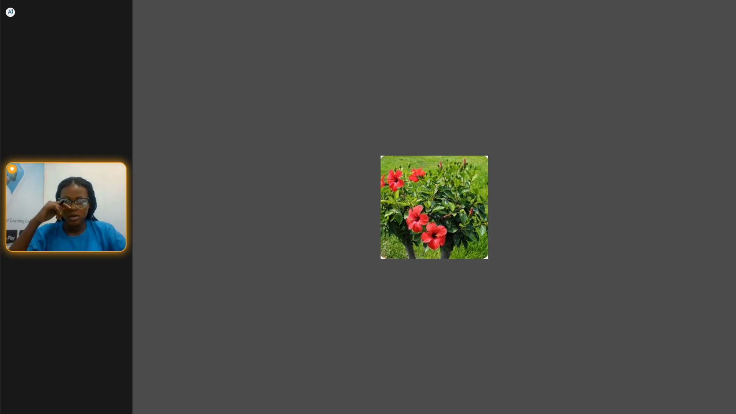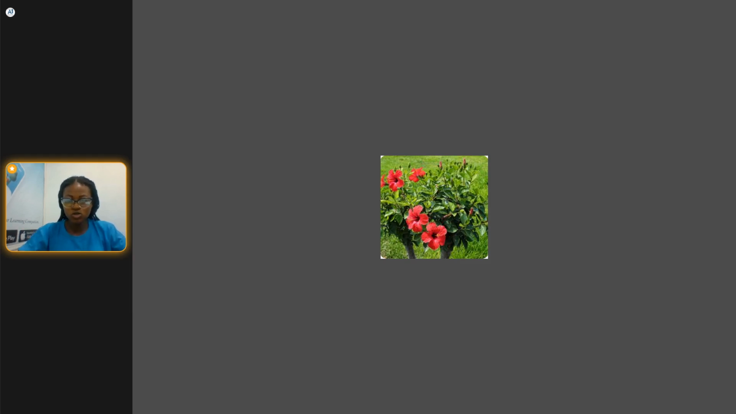Okay, so this is hibiscus flower. I hope we can see the hibiscus plant. We're all familiar with this plant. All right, so this is a flowering plant that belongs to autotrophic nutrition. You can see it is a green plant, so it can manufacture its own food by itself. So this hibiscus flower is an example of autotrophic nutrition.